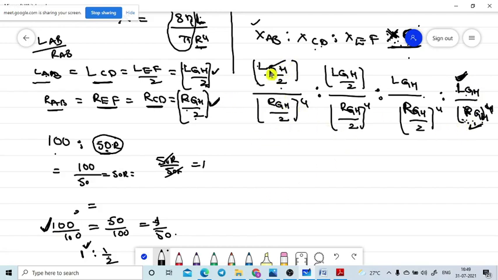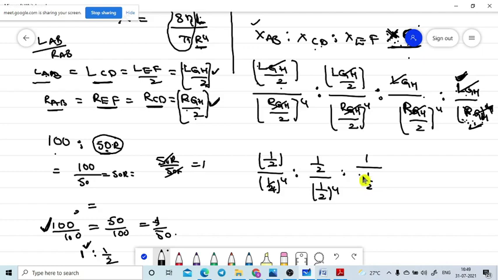The LGH ratios are all cancelled. RGH square, 4, all cancelled. That is equal to 1 by 2 divided by 1 by 4 whole squared. Now 1 by 2 divided by 1 by 2 to the power 4 is 1 by 1.